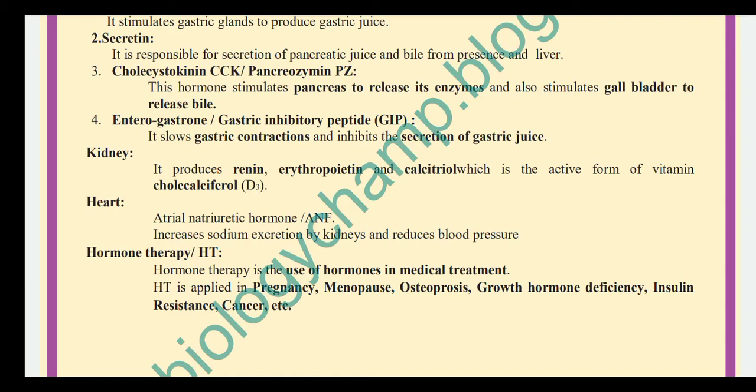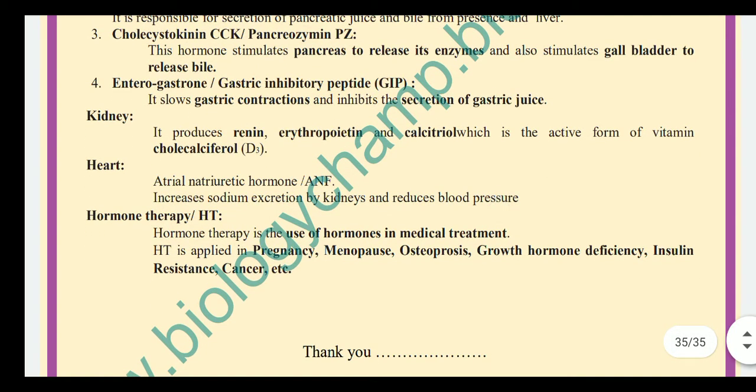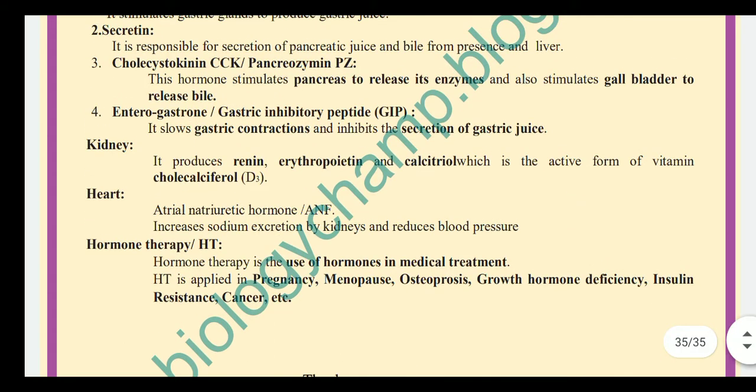Cholecystokinin, that is CCK, or pancreozymin, that is PZ, stimulates the pancreas to release its enzymes and also stimulates the gallbladder to release bile. Enterogastrone, that is gastric inhibitory peptide, slows the gastric contractions and inhibits the secretion of gastric juice.